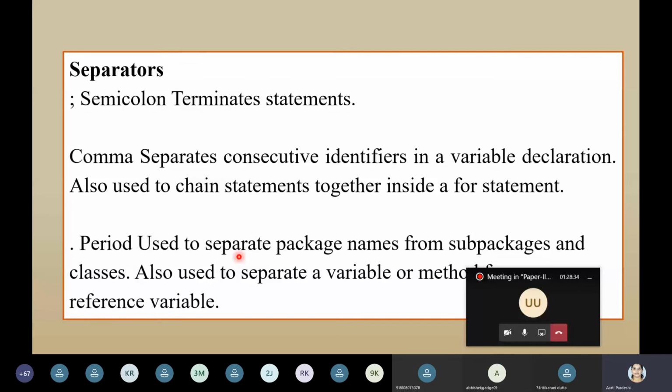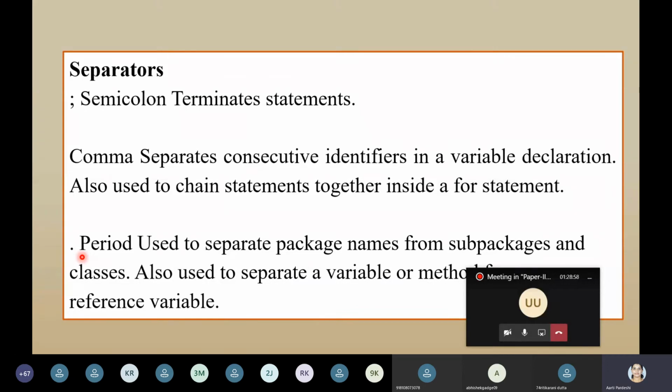So println is there in out, out is there in system. This dot is called the member access operator, and in English we say it's a period. Here dot indicates the member access operator. It can be used for accessing any method or a class or a package which is inside it. So these were the separators.